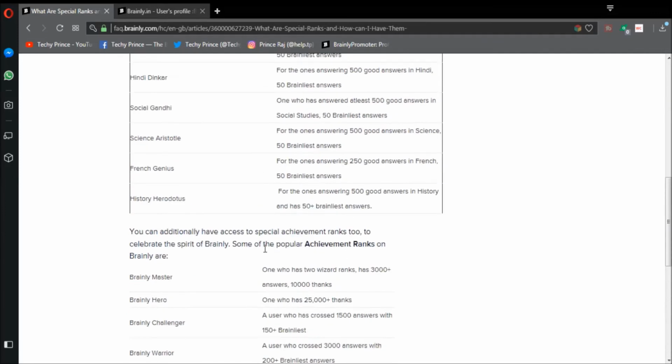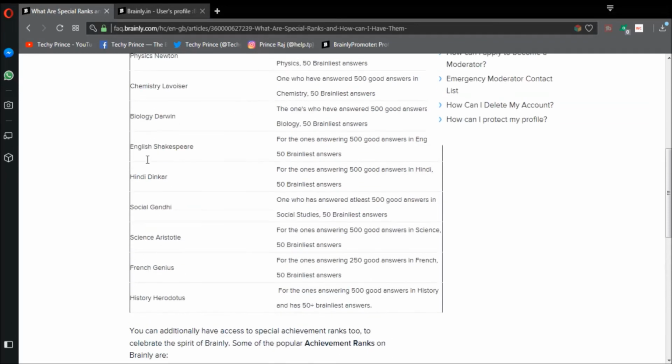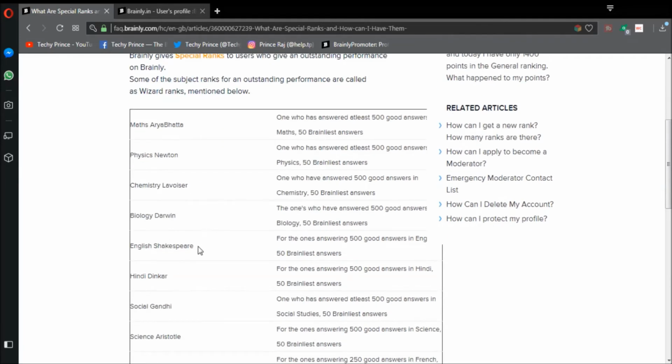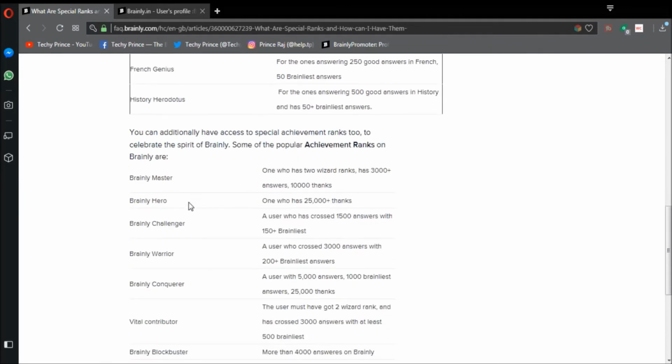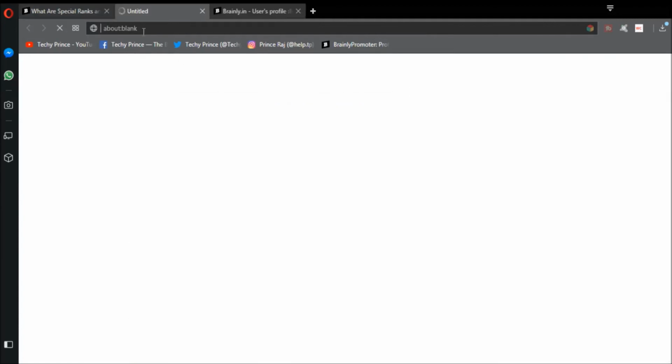Now we have discussed the wizard ranks and achievement ranks. Achievement ranks were recently added to Brainly, so it's really good and new. But wizard ranks were there before too, and many of the users still have them. Achievement ranks are new, so compete well and become the first among your friends to get these achievement ranks. Now let me show you by filling the form here.